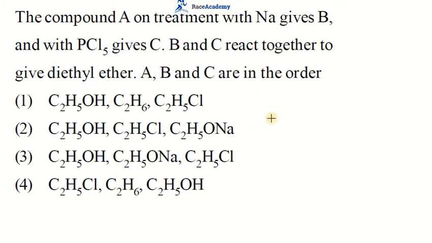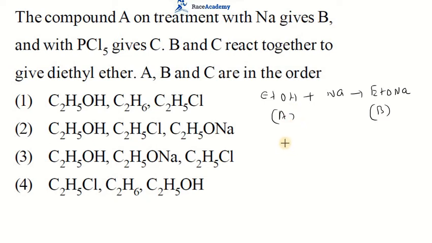So it looks like Williamson synthesis, but it is linked with three other chemical reactions. For example, if you take ethyl alcohol, it can be treated with sodium metal to form sodium ethoxide, and we can consider ethyl alcohol as A and sodium ethoxide as B.